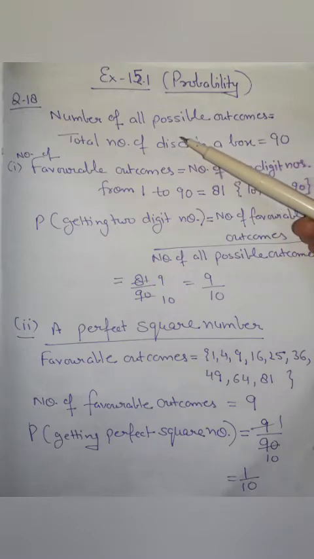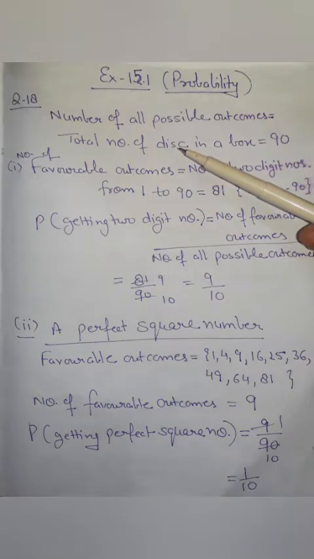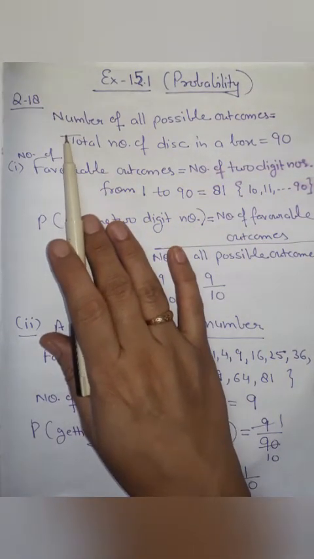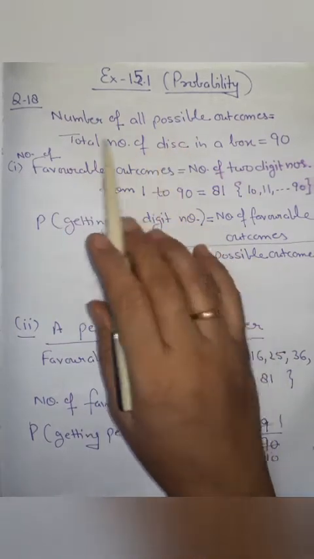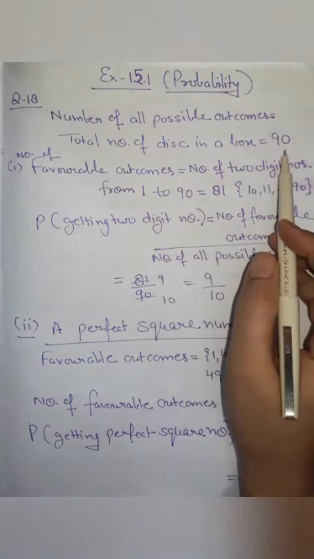Question 18 is, a box contains 90 discs which are numbered from 1 to 90. If one disc is drawn at random from the box, find the probability that it bears a two-digit number, a perfect square number, and a number divisible by 5. Now, it is given that a box contains 90 discs numbered 1 to 90, which means the total number of possible outcomes is 90.